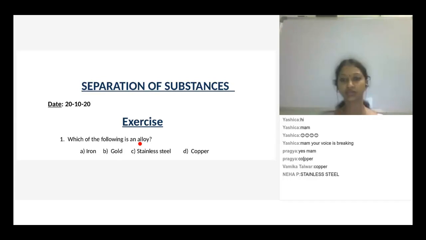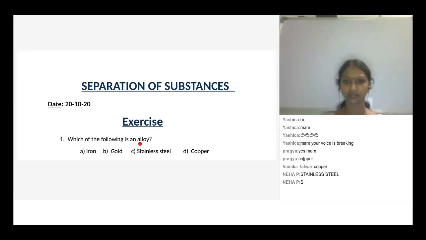Alloy is a homogeneous mixture of different metals or non-metals. So why do we prepare alloys? So 90% there is a copper or alloy also. Copper is not an alloy.